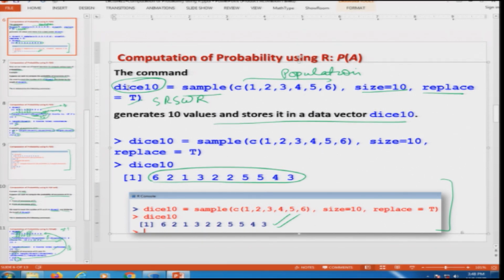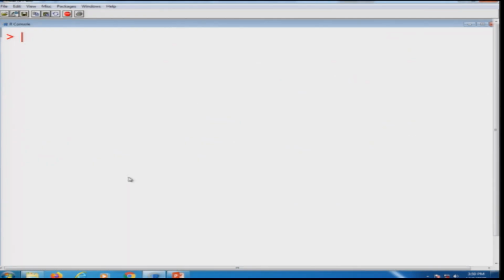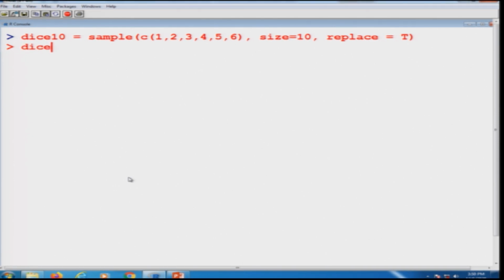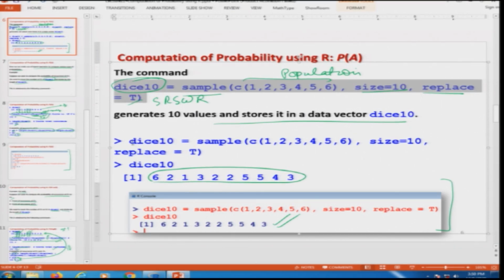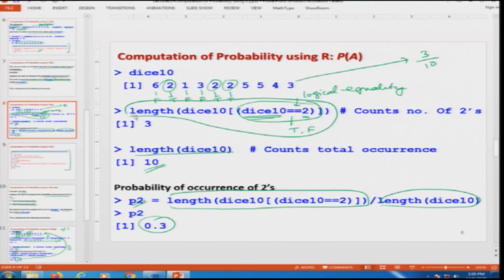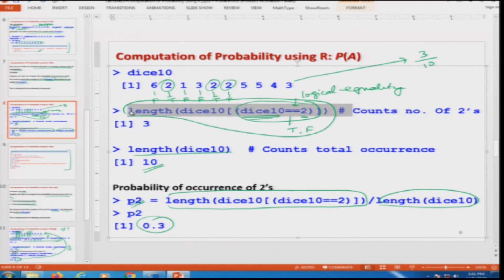Now, let me come to the R console and show you the same example, how these things are working. So, let me generate 10 observations out of 1, 2, 3, 4, 5, 6, and you can see these are the values which have come. So, there are only 2 times the 2 is coming, right. And if you see here, I now compute this expression. First I compute this expression and then I will show you what exactly it is doing, right.